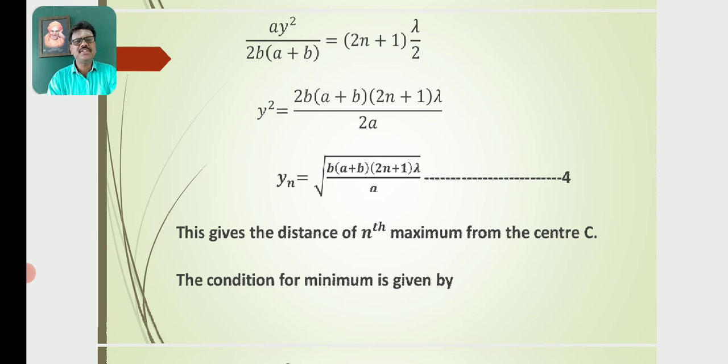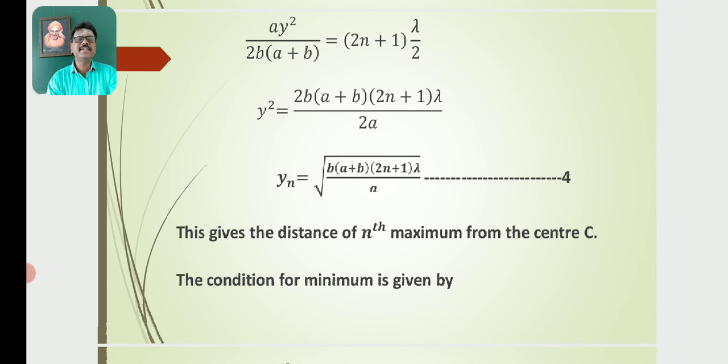By rearranging, we will get Y square is equal to 2B into (A plus B) into (2n plus 1) into lambda by 2A. Further, this can be written as Y1 is equal to root of B into (A plus B) into (2n plus 1) into lambda by A. Let this be equation number 4.